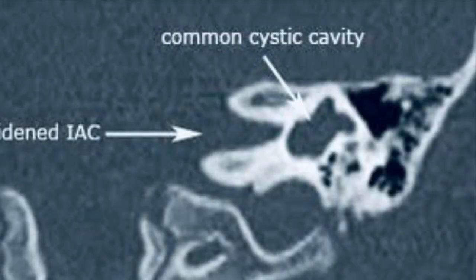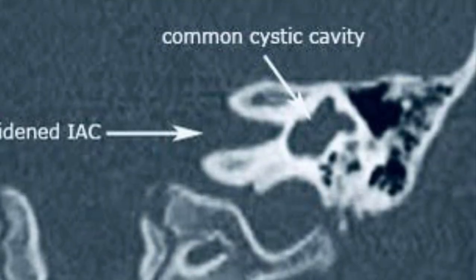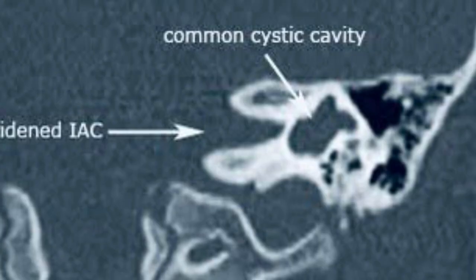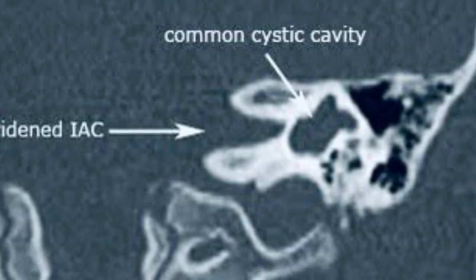Fourth entity is common cavity. It was first described by Edward Koch in 1838. It is because of arrest at the fourth or fifth week of gestation. Features are: number one, it is a single large ovoid or round structure representing the cochlea and vestibule.